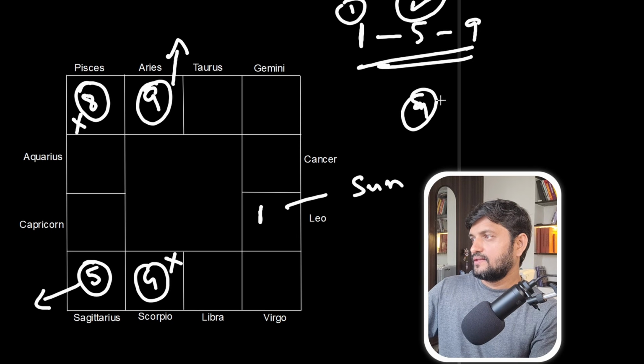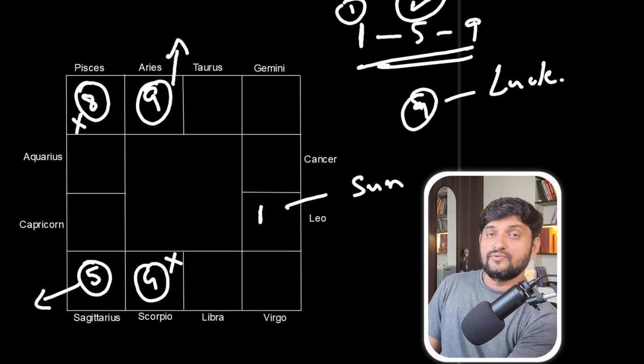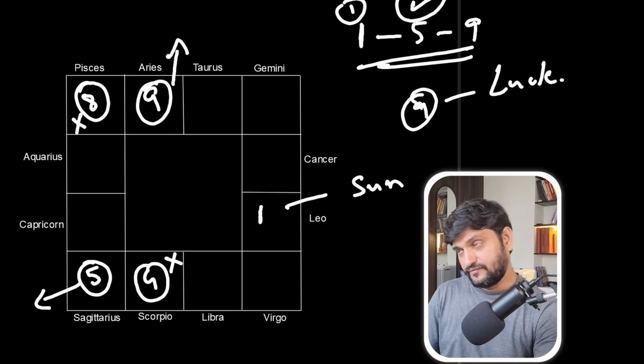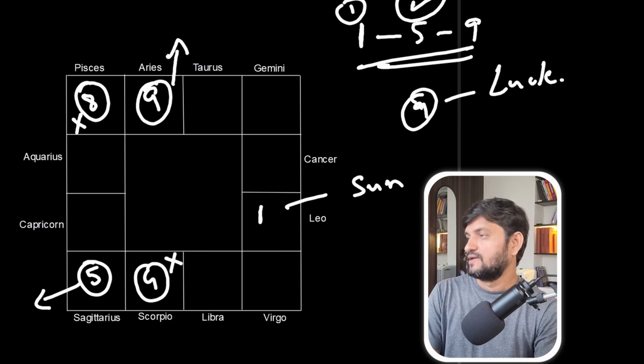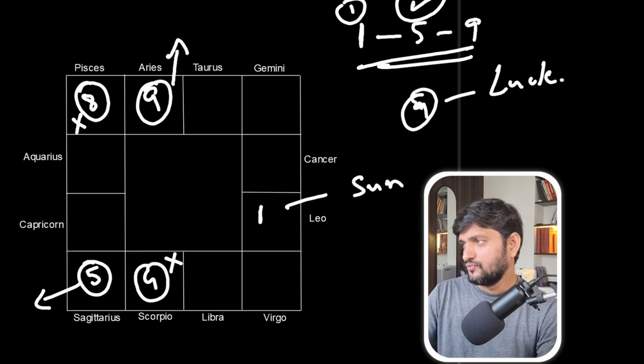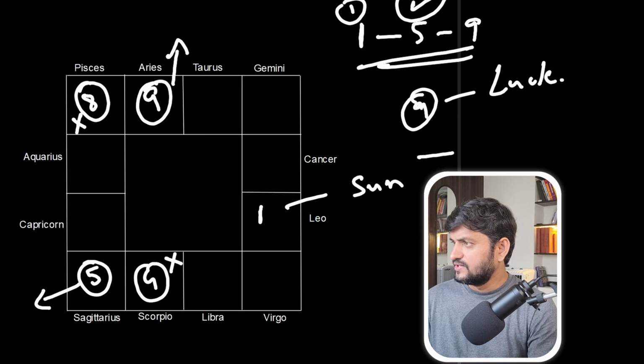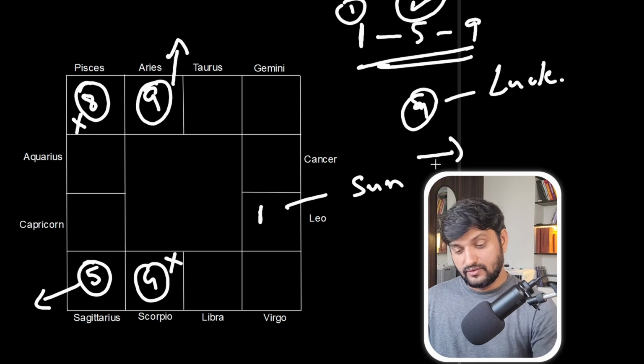And the ninth is the luck factor. See, if the fifth is not linked with the 11th house, the gains house, then at least you should have luck to get the wealth. How will you get the luck? So luck is not just luck.